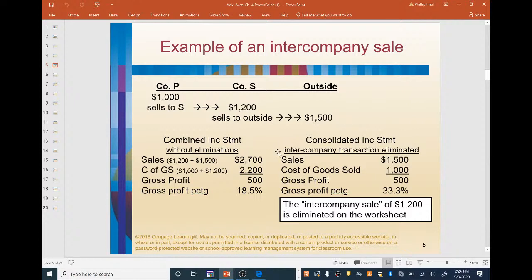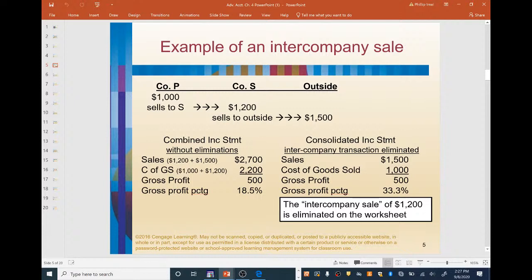Okay, let's look at the combined income statement, and this is going to be without elimination. So we're going to account for all the data here without eliminating any of the intercompany transactions. So the sales in that case would be the $1,200 from company P to company S for when they sell to S for $1,200.